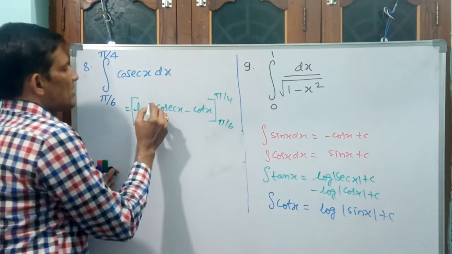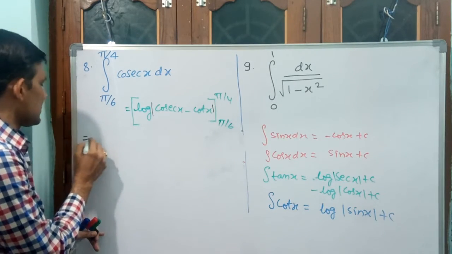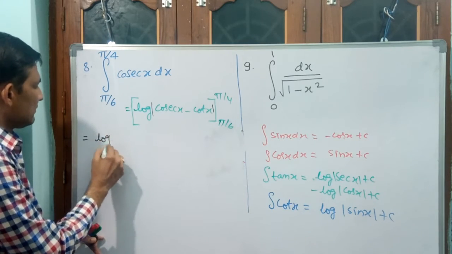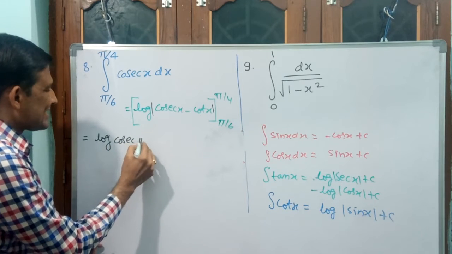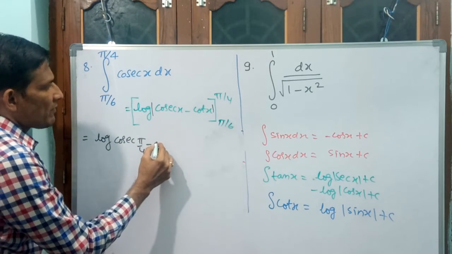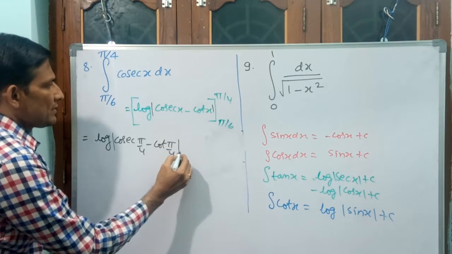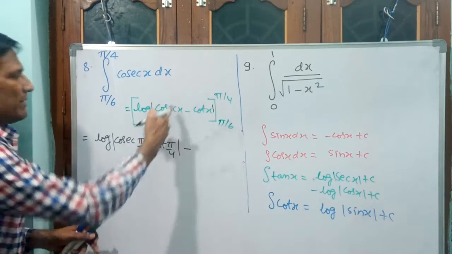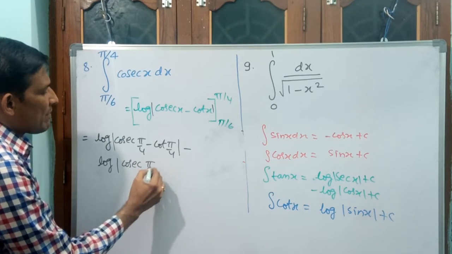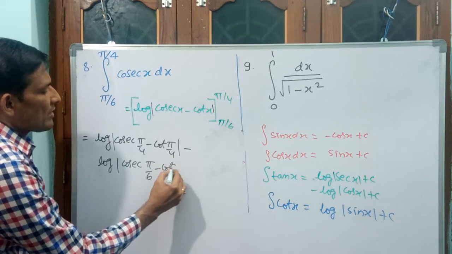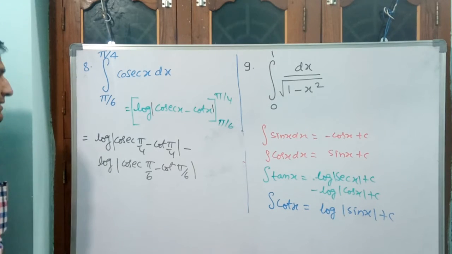Let us see. If it does not come positive, then we will apply modulus. See what is going to happen. That is equal to log of cosecant pi by 4 minus cot pi by 4 modulus, minus lower limit. Again, log of cosecant pi by 6 minus cot pi by 6 modulus close. Now you tell me what will be the answers.